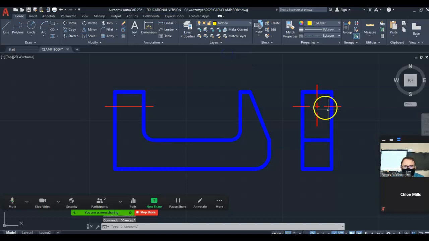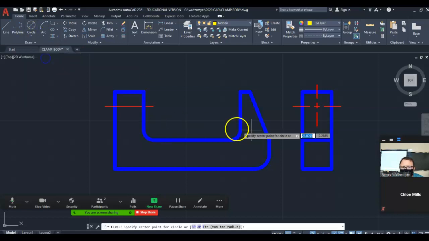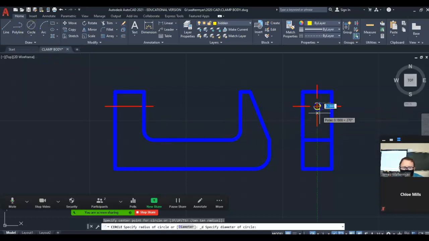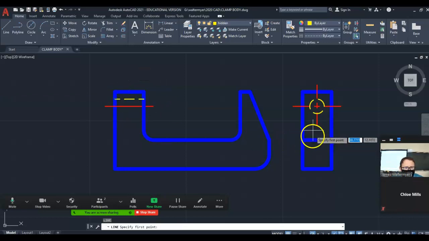Alright, the circle is going to be for this far side, so it's going to be hidden. I'm going to do center diameter, get where they intersect. It tells me 3/8 is the diameter, and then I can take the top as a hidden line across, bottom, hidden line across,